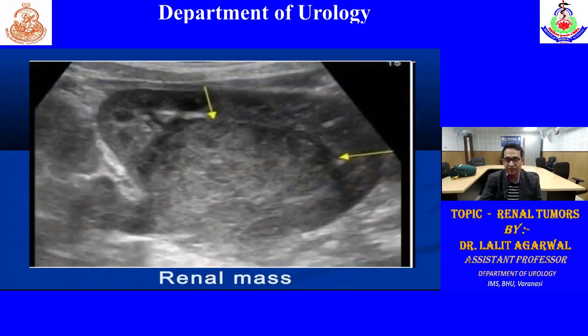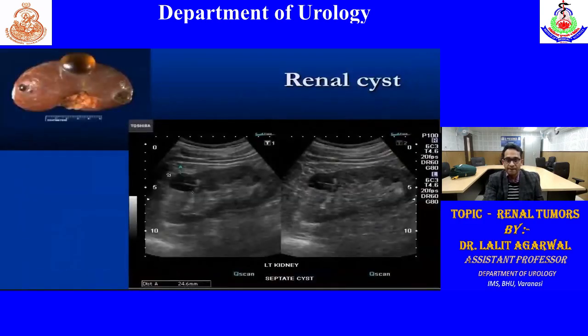This is a renal mass on ultrasound, a solid tumor we can appreciate. But here we can appreciate a simple cyst with clear fluid, spherical, round shape. There is no turbid fluid, no posterior acoustic shadow. So it is a renal cyst. So in the exam, we can tell the findings of the renal cyst on ultrasound.